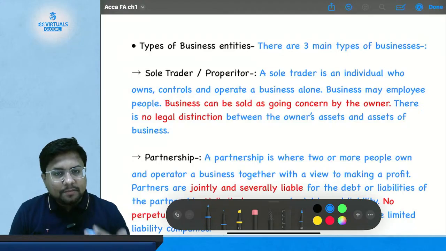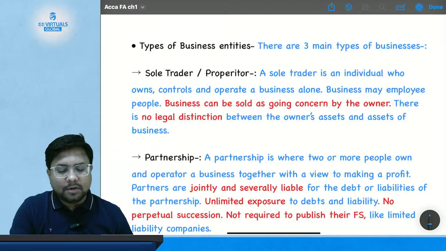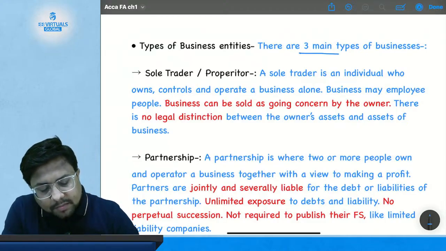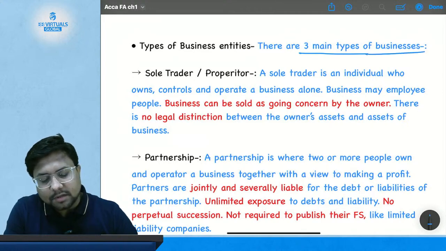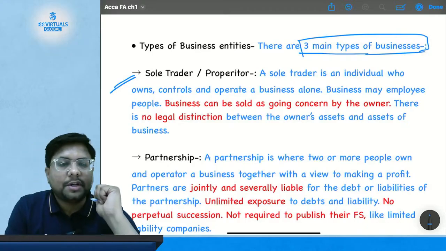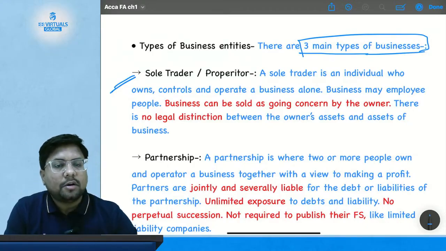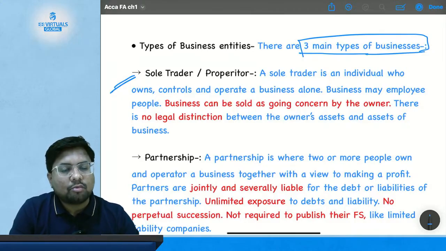So in what types can we have a business? We have to study that only. There are three main types of businesses. First one is sole trader, or you can say proprietor. You can also say sole proprietorship.